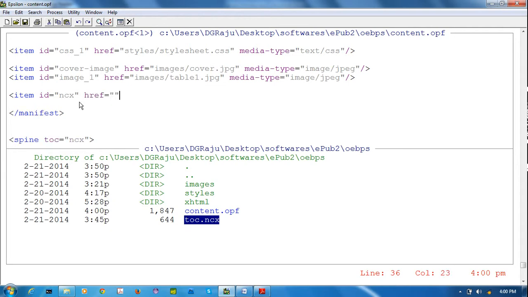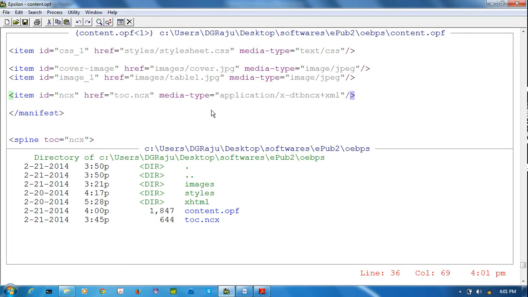HRF. It is side binary. That's why I'm giving to the NCX. Why? Because it is the side of our OPF file. Media type. It is a application with XML DTB NCX extension in XML format.